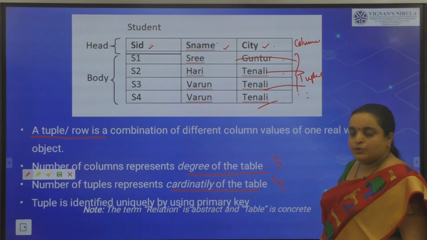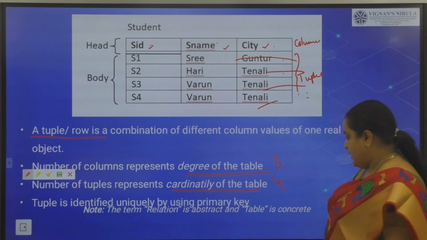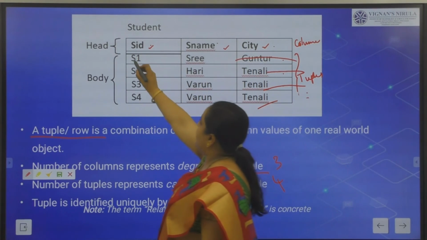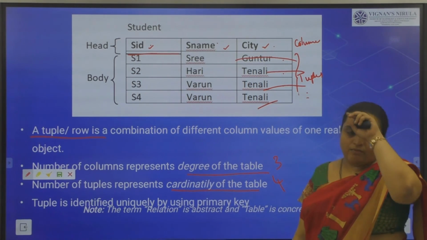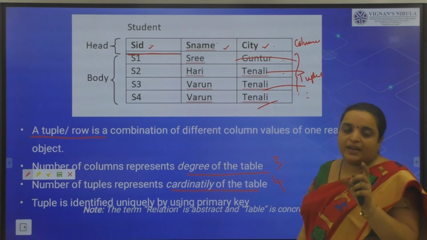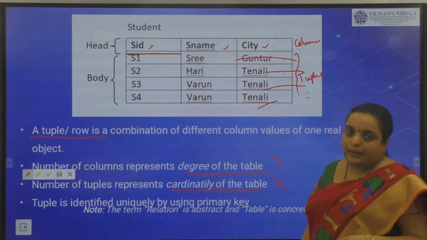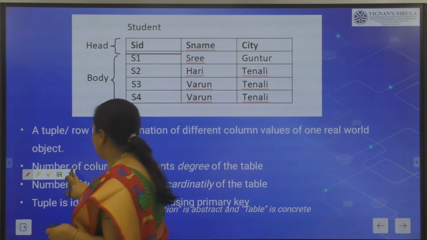Is that clear? A tuple is uniquely identified by using a primary key. When we have a double line in the header part, we generally call it a primary key, which is the uniquely identifying column for a tuple. Clear, students? Yes. Let us move on to the next one.